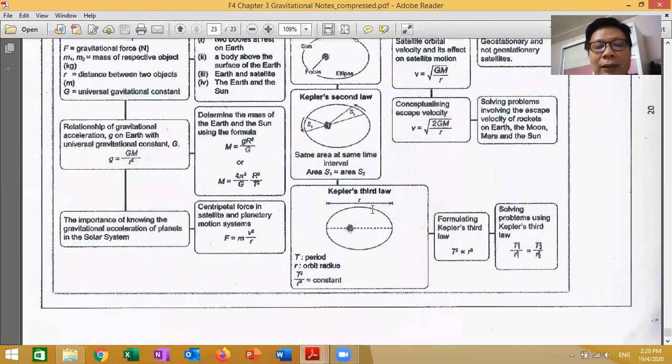And Kepler's third law says that there is a relation between the period and the orbit radius. The square of the period is directly proportional to the cube of the radius. So P squared is proportional to r cubed, that is the formula.